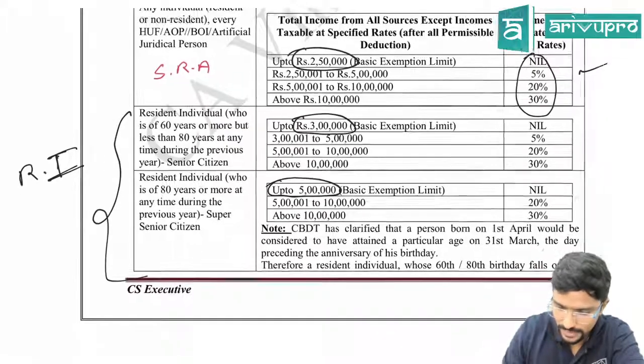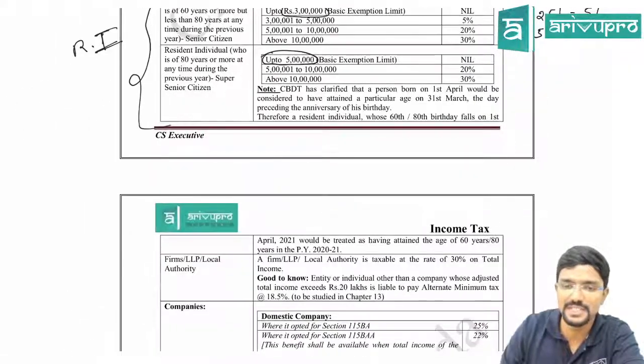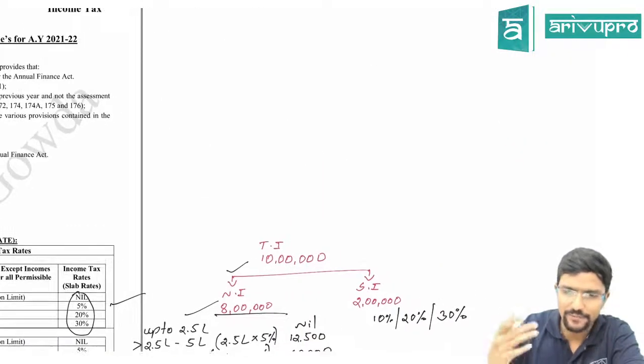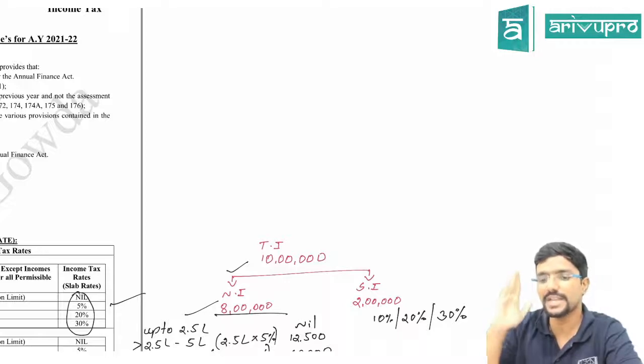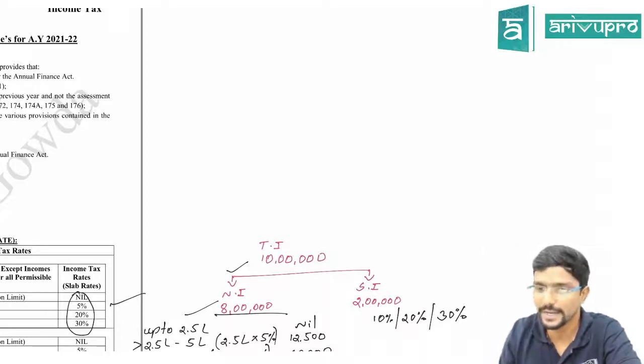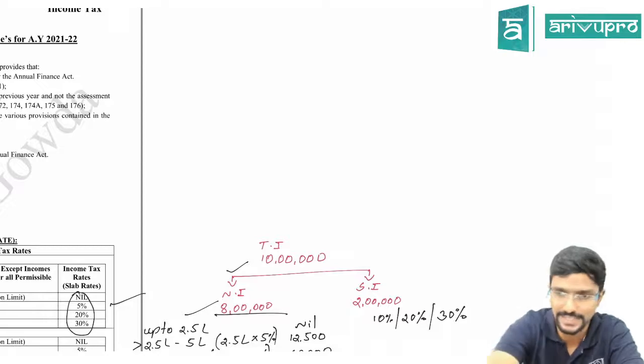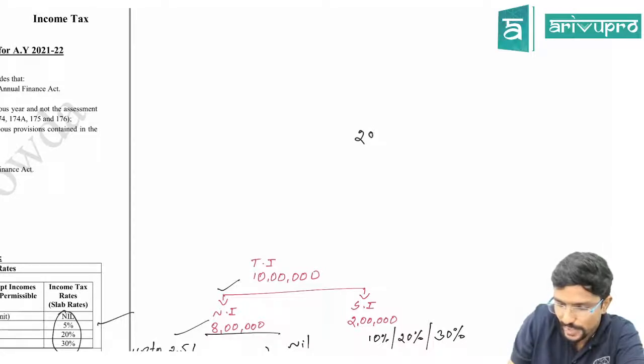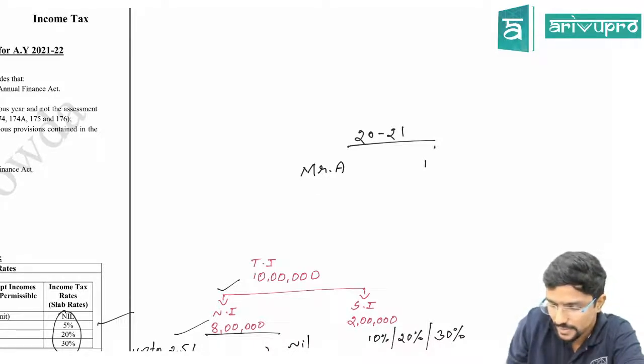Clear? Next. There is some clarification given by CBDT, the Central Board of Direct Taxes, which tells that if you reach the age of 60 or 80 at any time, you can claim the higher basic exemption limit. Now assume, my previous year is 2021. Mr. A is celebrating his birthday on 1st April 21. Assume it is his 80th birthday.